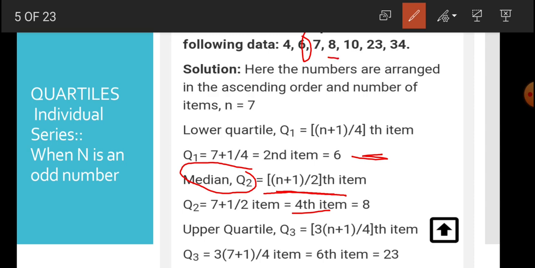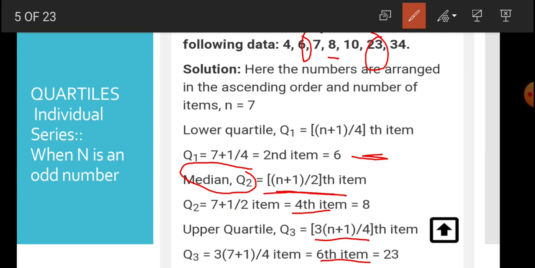Then Q3, this is the upper quartile. This is (3n plus 1) by 4. So this is the sixth item, and corresponding to the sixth item, 23 will be Q3. So this is how we can calculate quartiles.